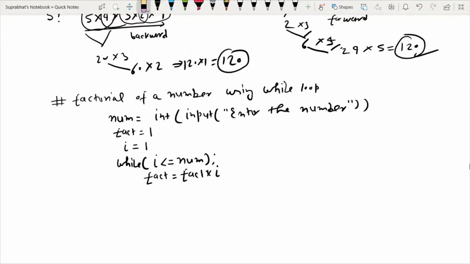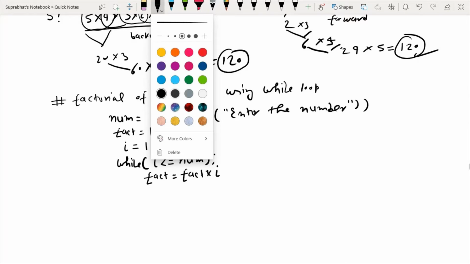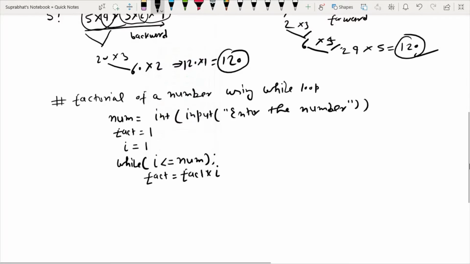This task will be repeated till the condition is satisfied, that is i is less than or equal to num. After the loop terminates, finally I will print the value of fact to display the final output.